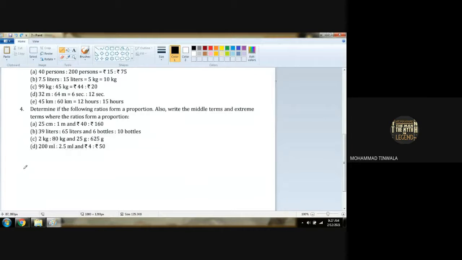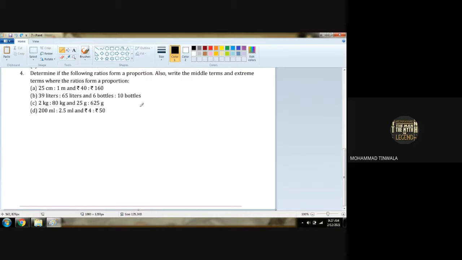Now I will solve sum number A and then the rest of the sums will be your homework. We have to compare both the ratios and check whether they are forming a proportion or not. That is our main question. At last we have to place the middle term and extreme term, which you have already given. Are you getting my point?